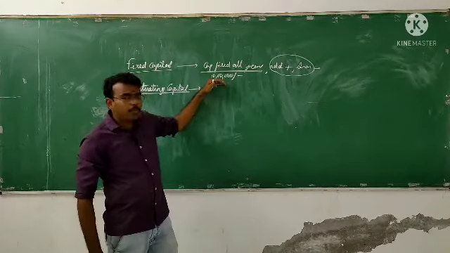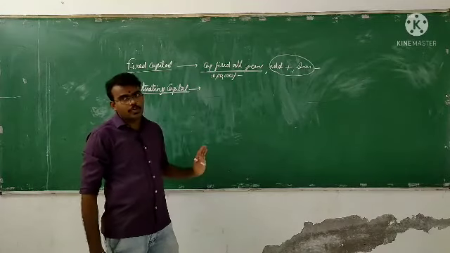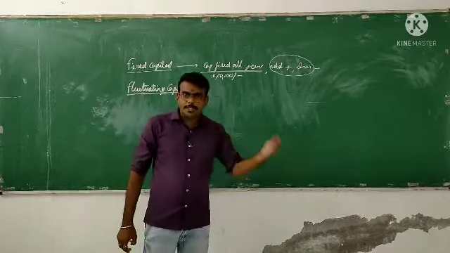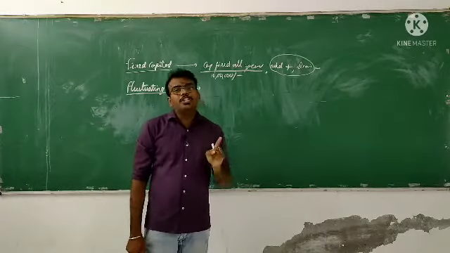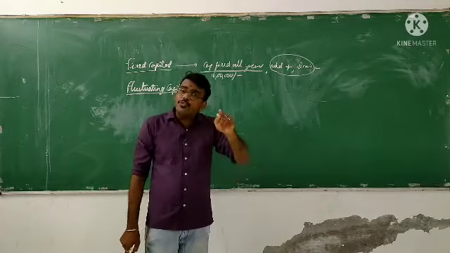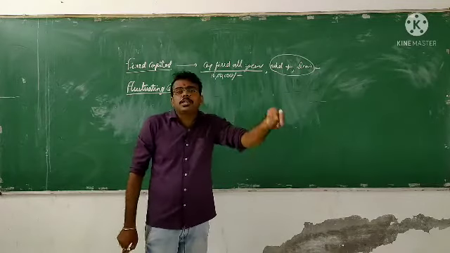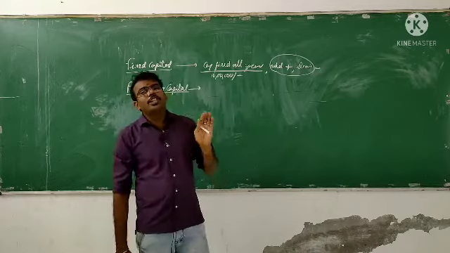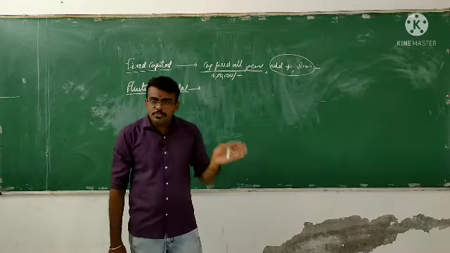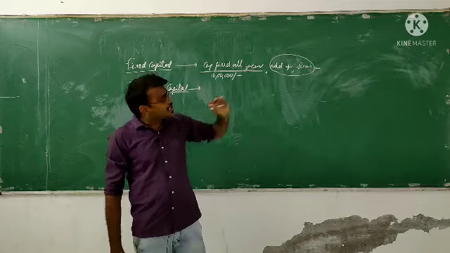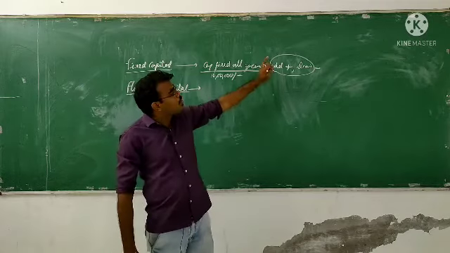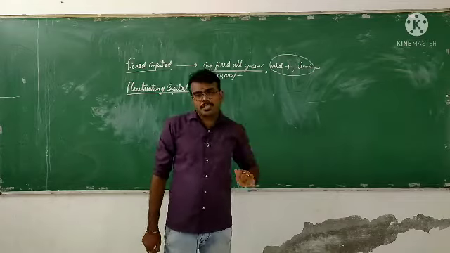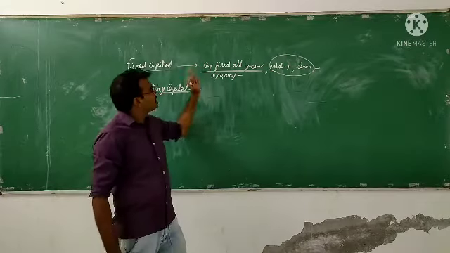It will change when you are giving extra money as additional capital, or when you are withdrawing money from the firm. And that is the fixed capital method.